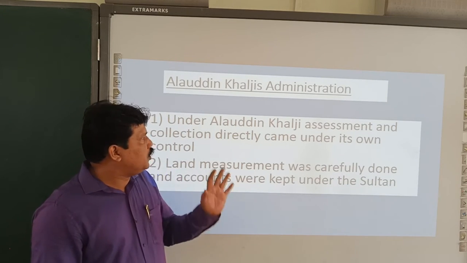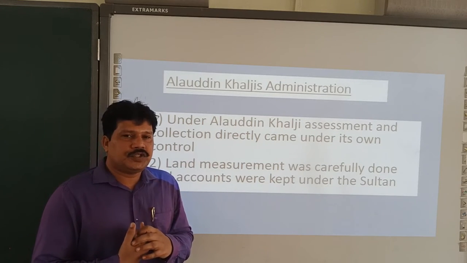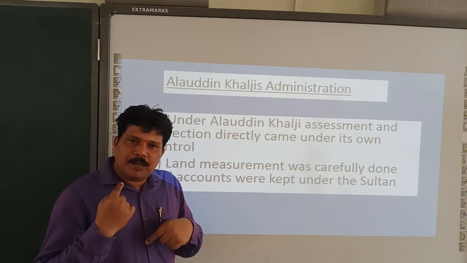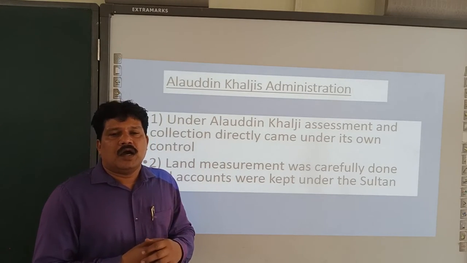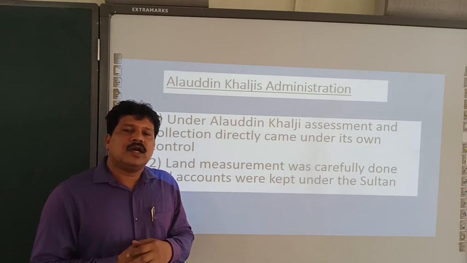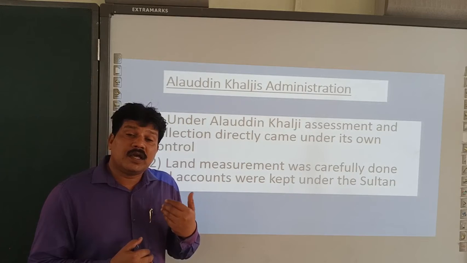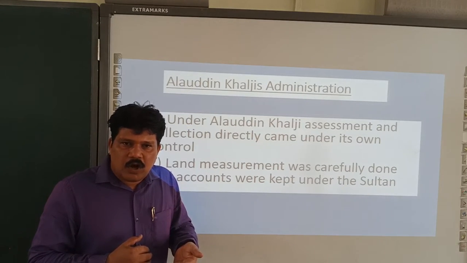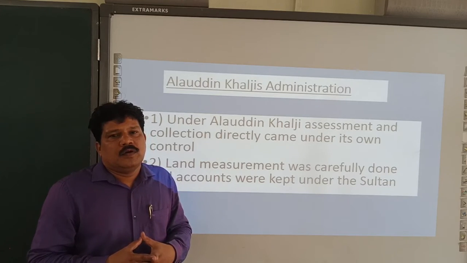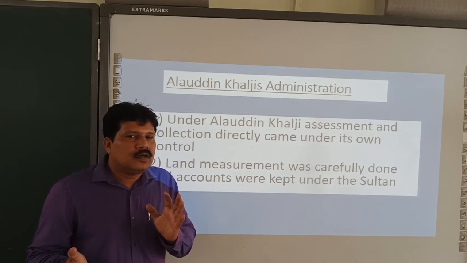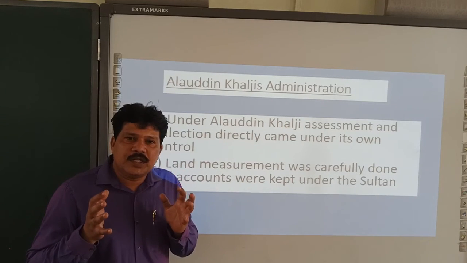Let us venture into the next topic, Alauddin Khilji's administration. Alauddin Khilji and Muhammad bin Tughlaq; we compare these two in this chapter. In the last class I explained that Alauddin Khilji was considered successful in administration and in capturing a huge kingdom. Muhammad bin Tughlaq had excellent ideas but failed in implementation.